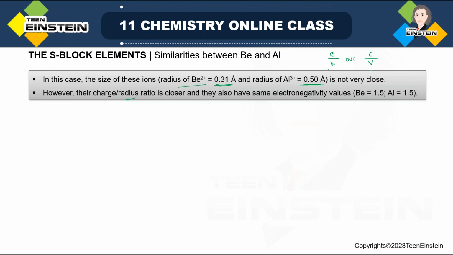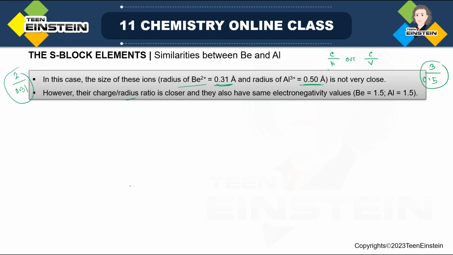Now if you consider that ratio, then the charge by radius value for beryllium 2+ is 2+ charge divided by 0.31. And the same thing if you do for aluminium, it will be 3 positive charge divided by 0.5. Now these two ratios, if you calculate the values, you will see are close to 6.